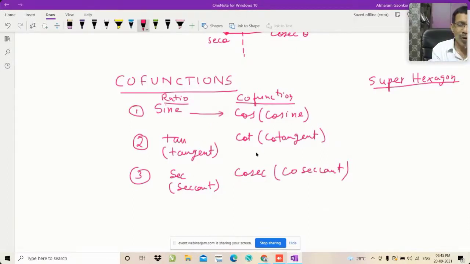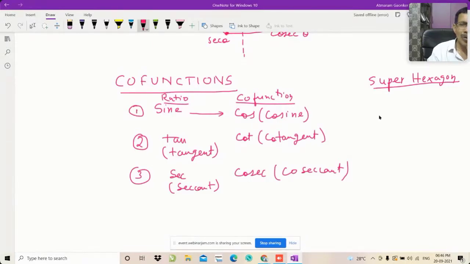You will not forget which is co-function of what, because here there is a possibility of getting things mixed, because there are a lot of formulas to be remembered. That is why I am telling you. I will tell you super hexagon, and in further discussion we will use super hexagon for one more part. So what I am telling you is, you should not forget this formula even by mistake. Such a perfect remembering technique I will tell you. Though you remember these co-functions, it will strengthen your remembrance by super hexagon.